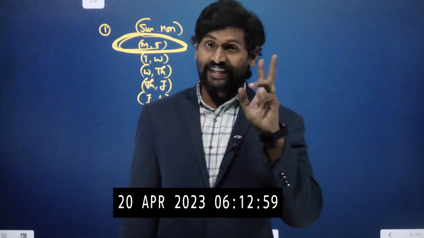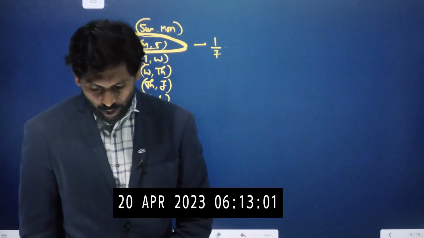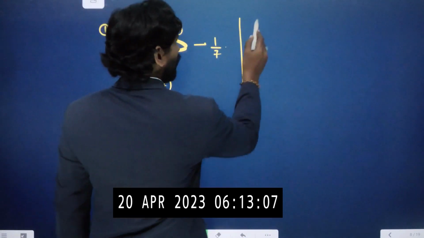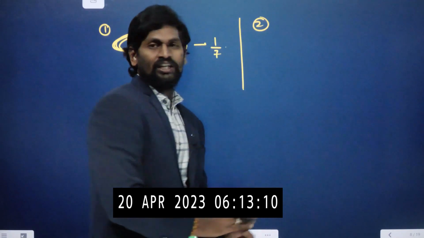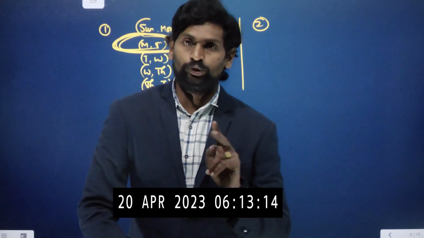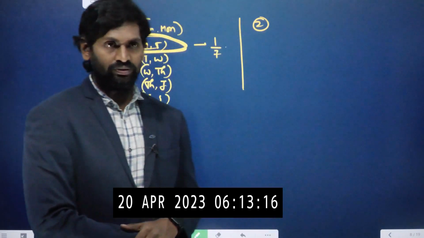Let us try the second question. The probability that a non-leap year will have exactly 52 Mondays. We know every day will come 52 times.